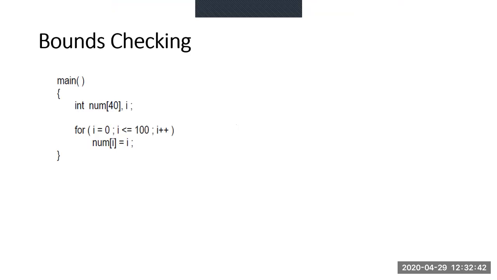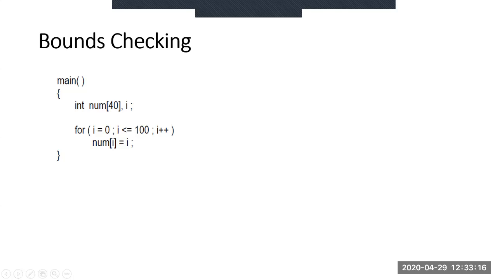There is another interesting concept in arrays in C, which is bound checking. Now, this is an interesting case. Just see what happens here. We have an array num and we declare it to be of size 40. Now, we are trying to enter 100 values in it. We will rotate this i here from 0 to 100.